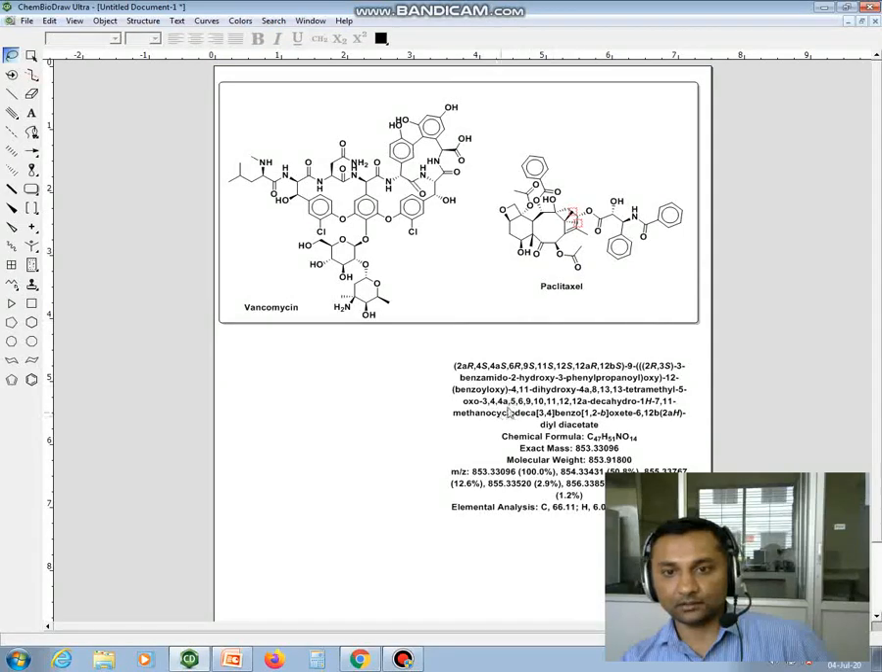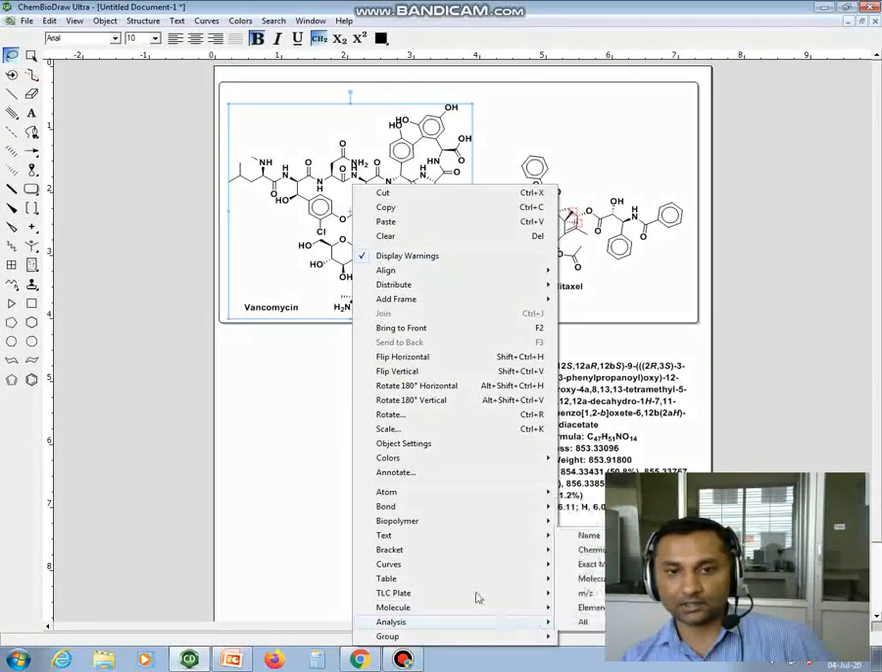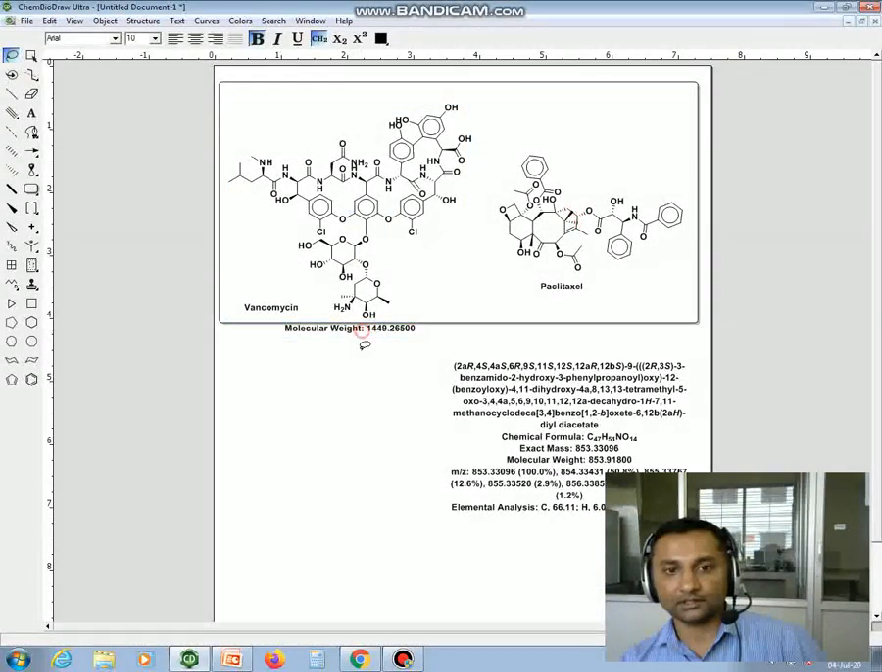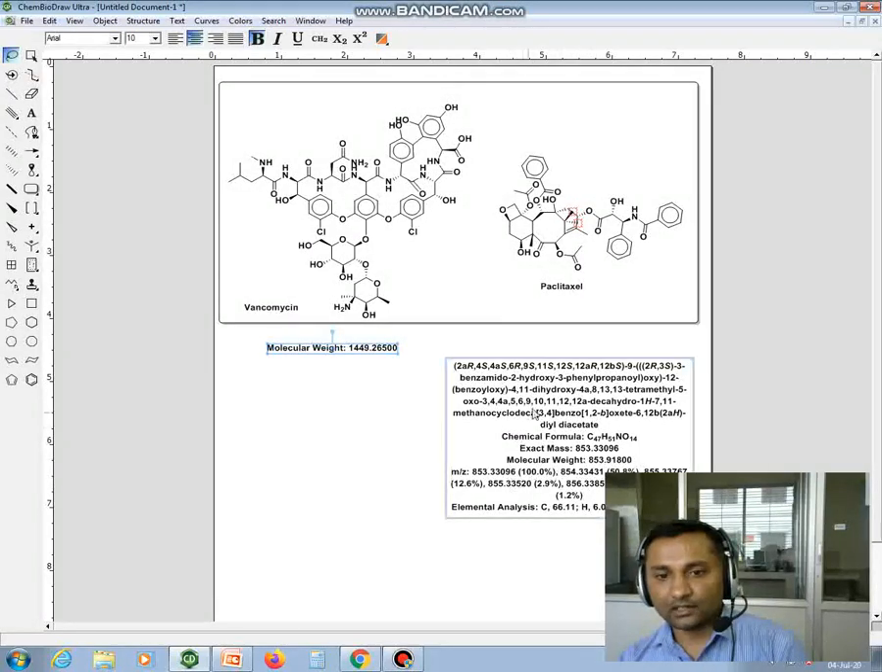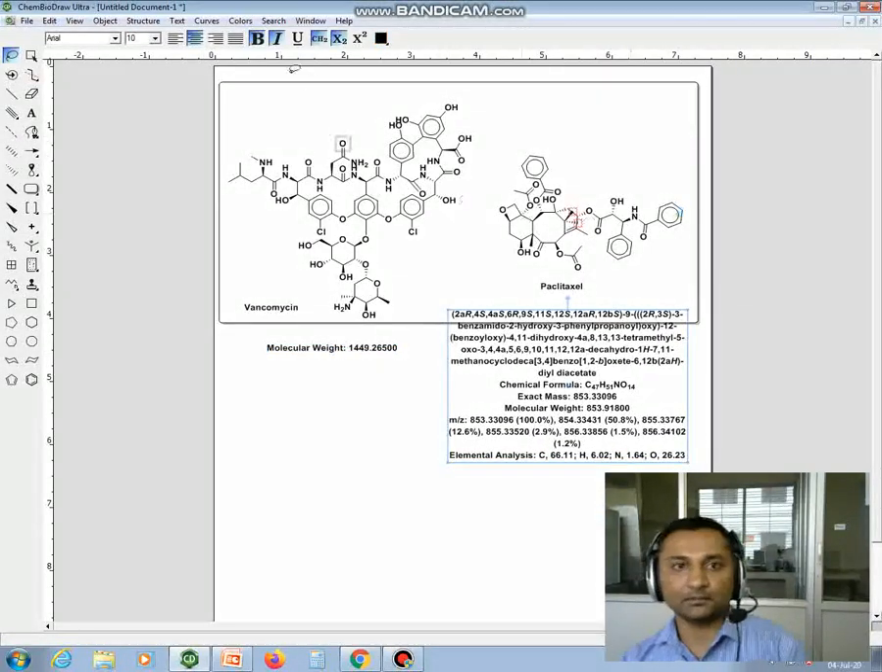Like you can see, you are getting the IUPAC name for this paclitaxel, you are getting the chemical formula, exact mass, its molecular weight. Even if you want to see the molecular weight of this vancomycin, you just click on the structure, go to the analysis and go to the molecular weight. You can see that the molecular weight for this vancomycin drug is 1449, and for the paclitaxel it's 853. So all the information you can get after drawing the structures by giving a single click using this software.